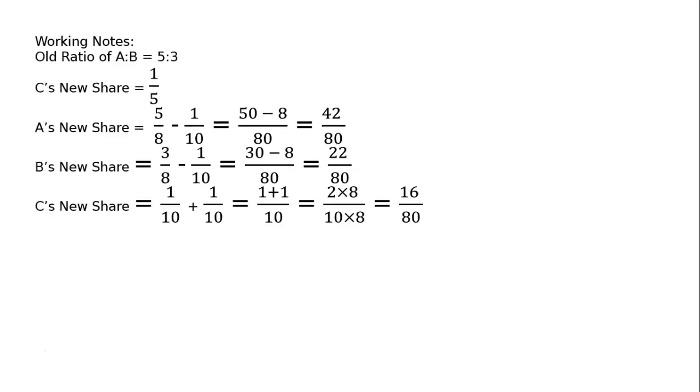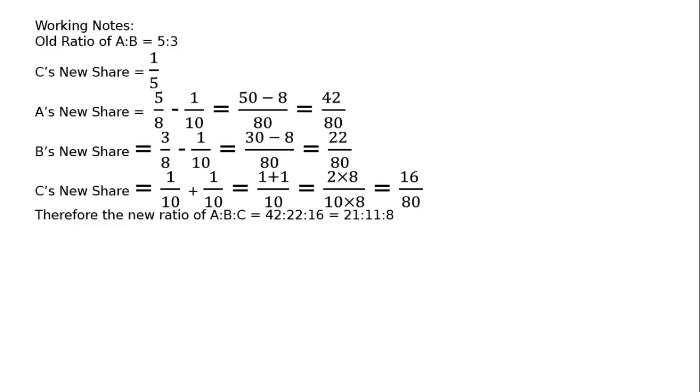C's new share is equal to 1 upon 10 plus 1 upon 10 is equal to, LCM 10, that is 1 plus 1, 2 upon 10 multiplied by 8 upon 8, that is equal to 16 by 80. Then the new ratio of A is to B is to C is equal to 42 is to 22 is to 16, that is equal to 21 is to 11 is to 8.